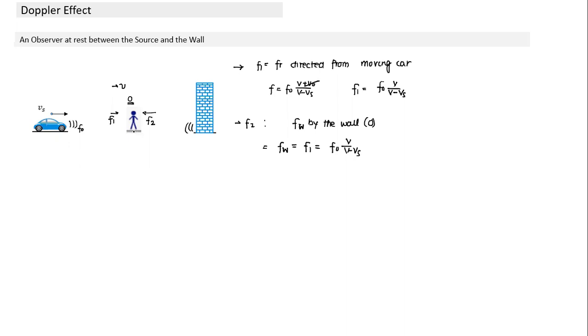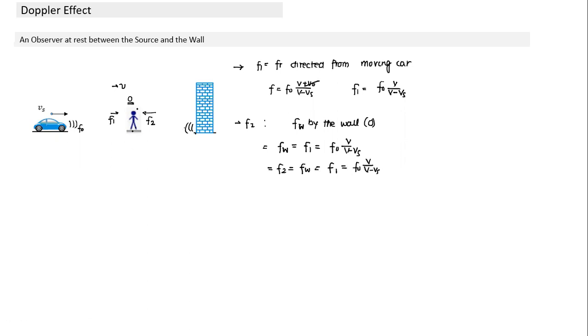So what is the frequency which the person will observe? Now the wall is at rest, the person is also at rest. So on reflection, he will observe a frequency which is the same as the frequency incident on the wall. So F2 will be equal to the frequency of sound incident on the wall, which is equal to F1, which is equal to F0 V divided by (V minus Vs).